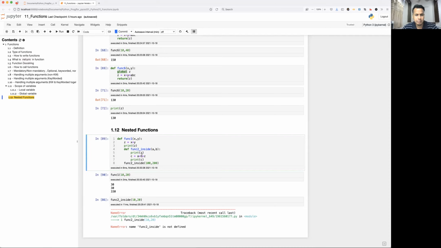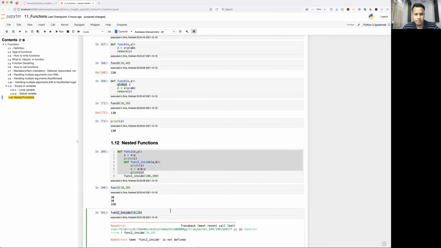Let me just mention line number 5. Now line number 6 is giving a plus b, that is 100 plus 200, and z is nothing but coming from line number 3, that is 30. So 200 plus 100 and 30, that is 330, and that's why it is getting printed. Okay, so this is called nested function.